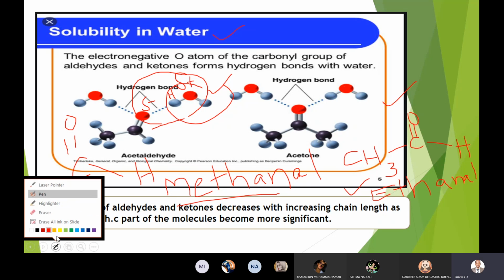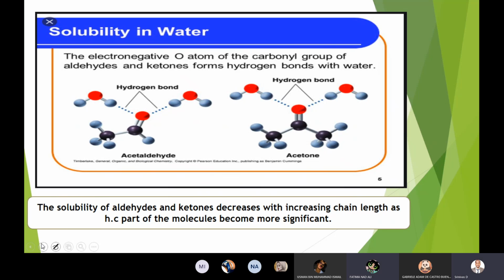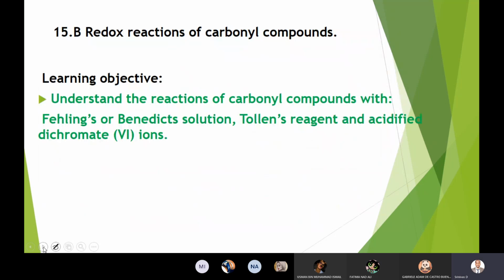So may I proceed further? Yes, sir. Okay. Now, redox reactions of carbonyl compounds. This is the topic of discussion today. Can you read the learning objective, Aisha?